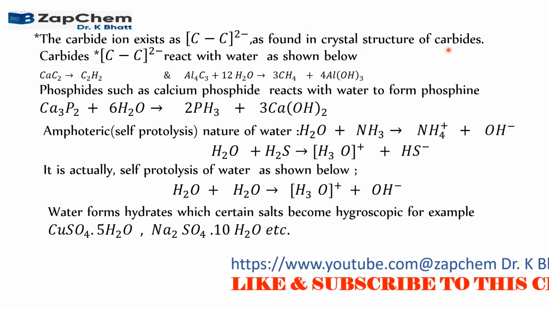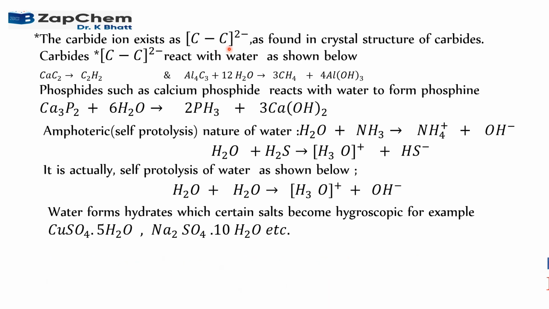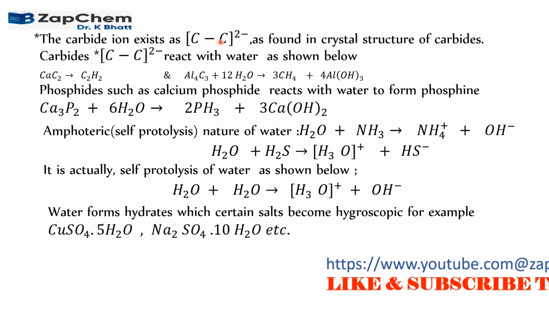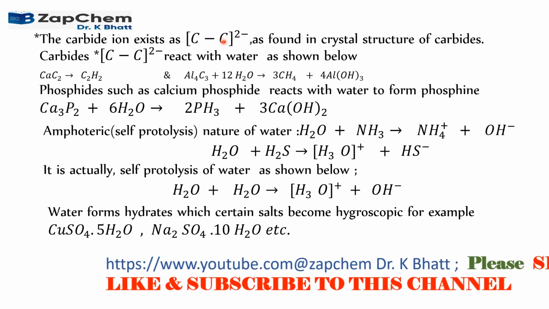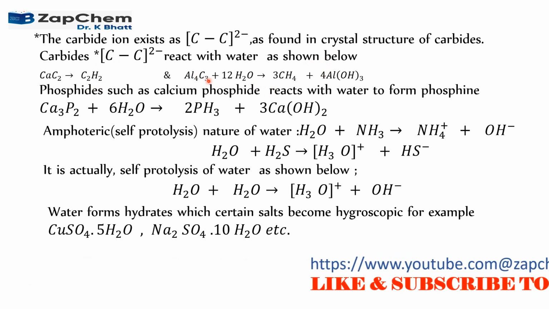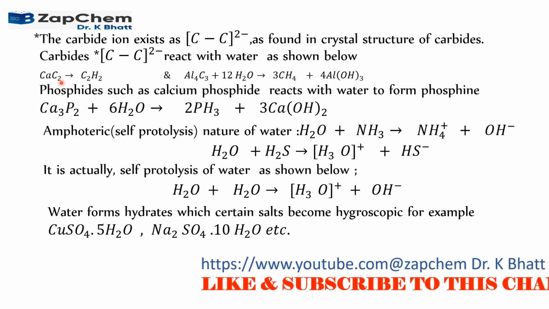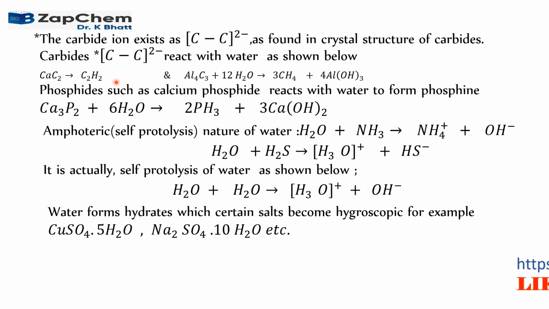The crystalline structure shows that these carbides have an ionic structure where C is bonded to another carbon atom and is di-negatively charged. So carbides react with water to form alkanes, such as aluminum carbide, and we know that calcium carbide reacts with water to form alkyne. So this is a very good reaction.